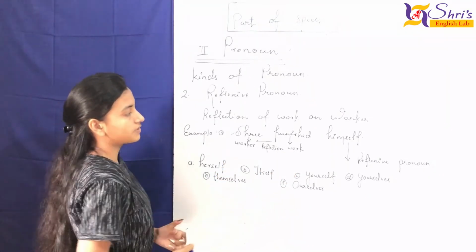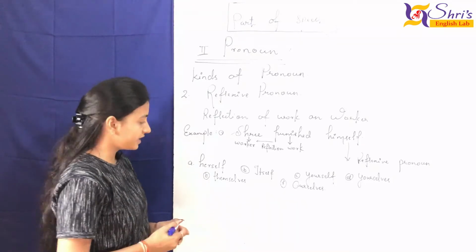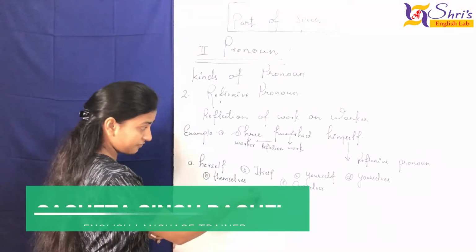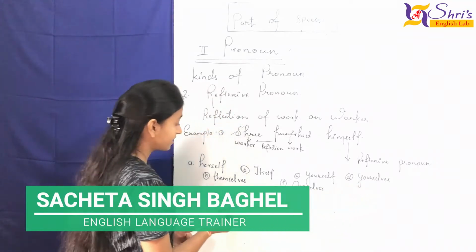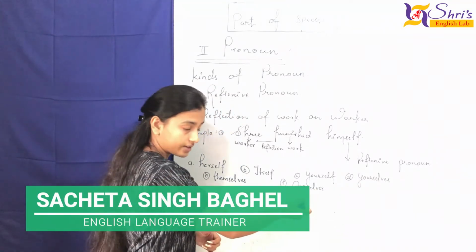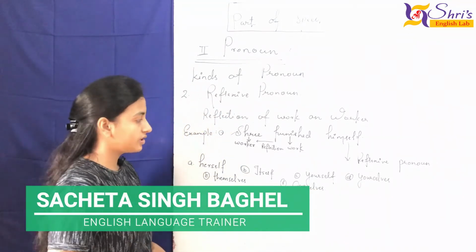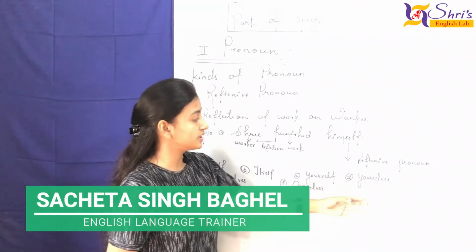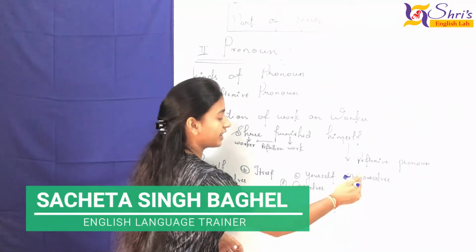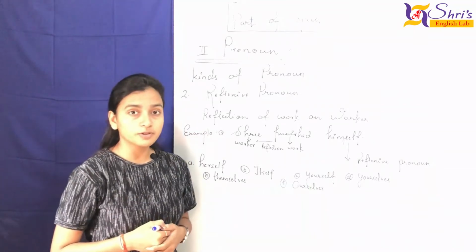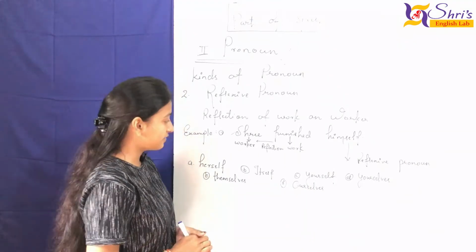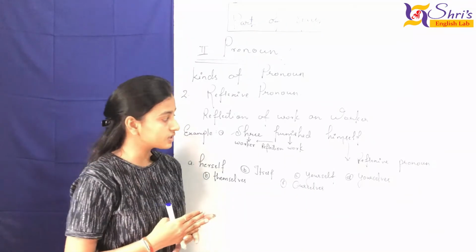So here we have some reflexive pronouns, which can be defined as herself, itself, yourself, yourselves, themselves, ourselves. Okay, let me clear up why we use two words here: yourself and yourselves. You know that singular to plural transformation is done at the end of a word.